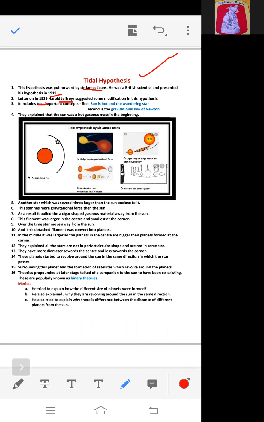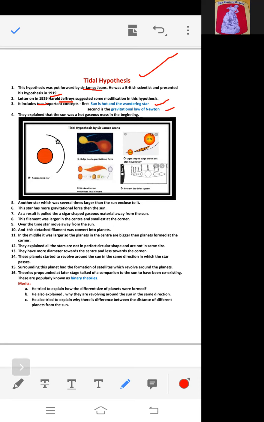This hypothesis consists of two concepts. First, they assume the sun is hot and there was a wandering star present there. Second, they also took the gravitational law of Newton.